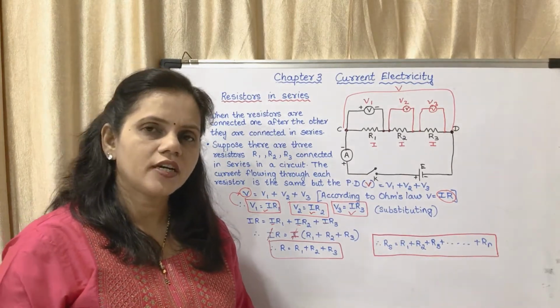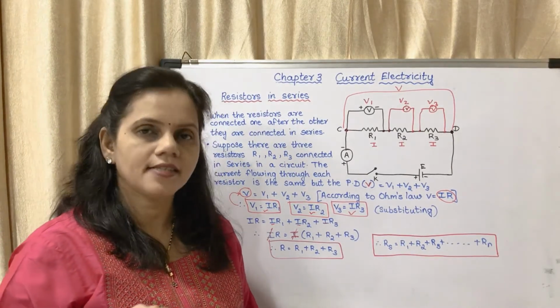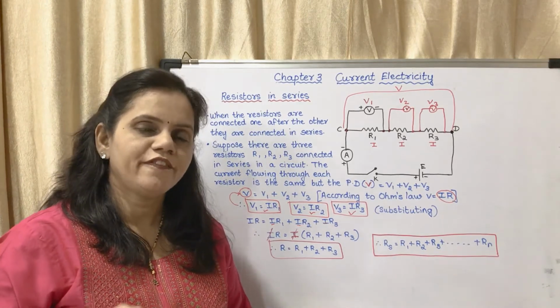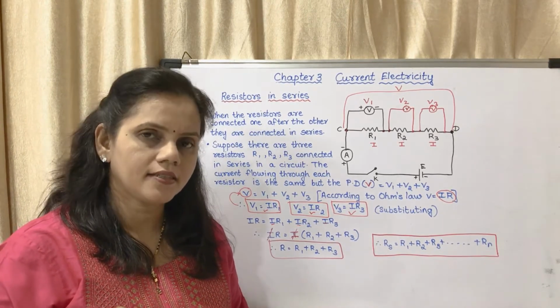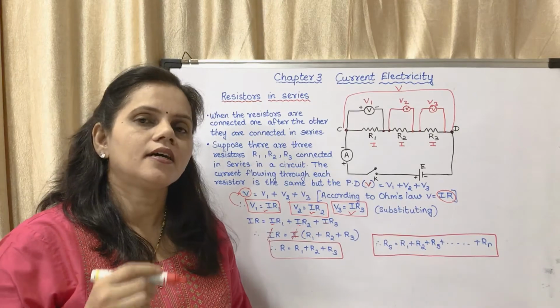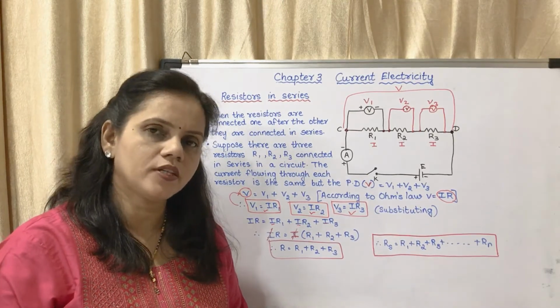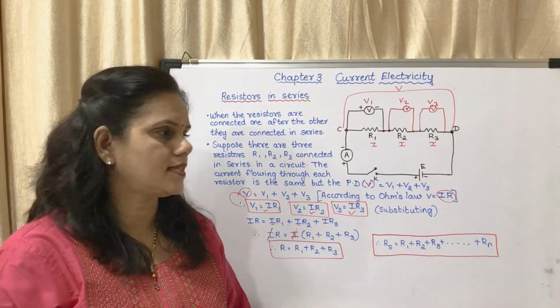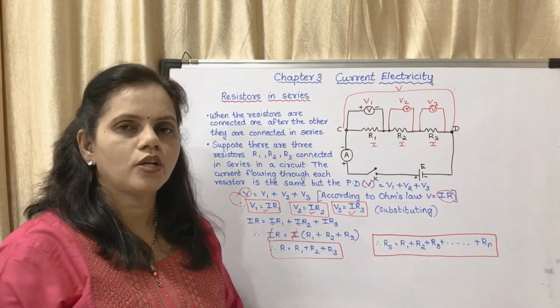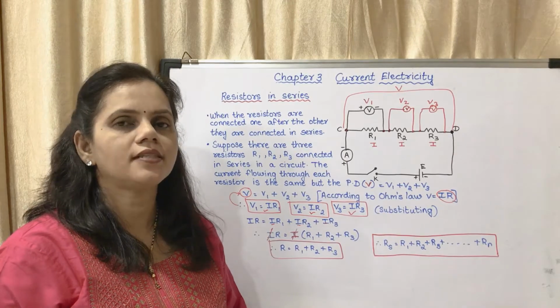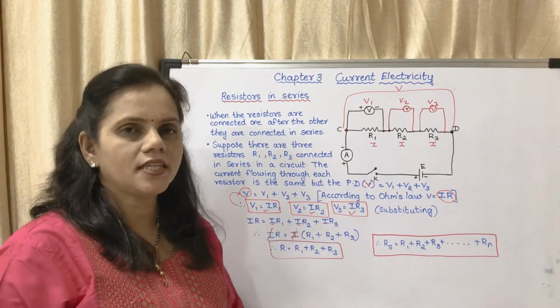So if you are connecting three resistors in series, then the effective resistance, the total resistance, will be the sum of the individual resistances. That means R is equal to R1 plus R2 plus R3. This is for three resistors.